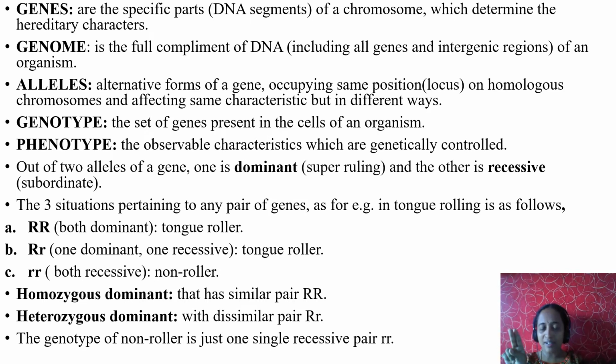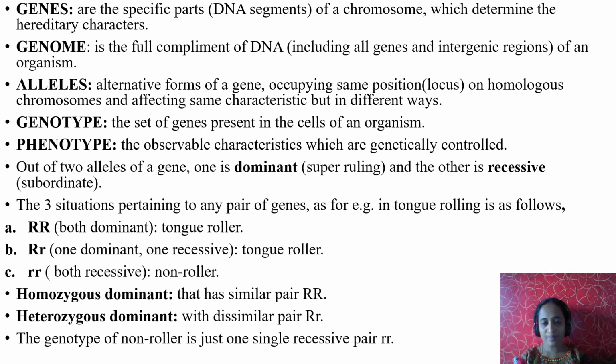Alleles are alternative or opposite forms of a gene present at the same position or same locus on homologous chromosomes. Keep it in mind, homologous chromosomes are always somatic or body chromosomes, and they affect the same characteristics but in different ways.